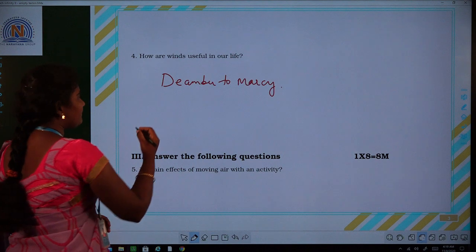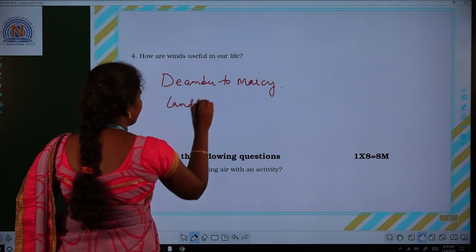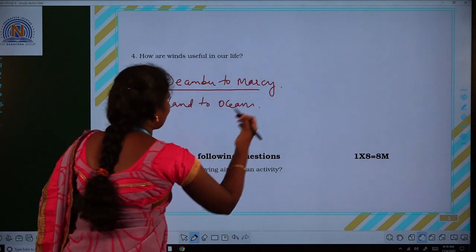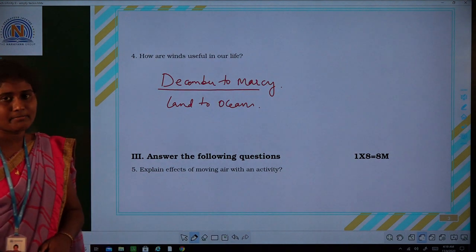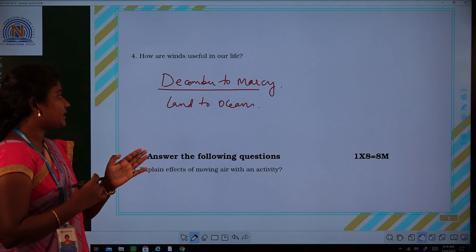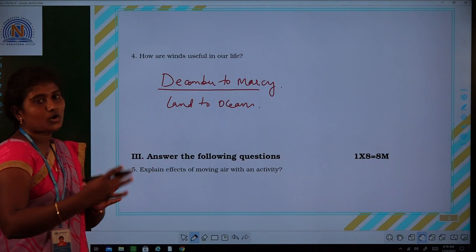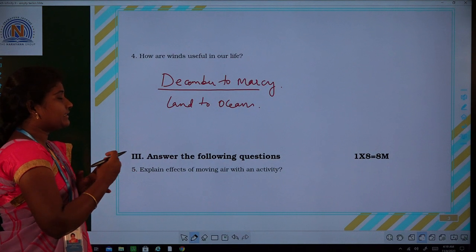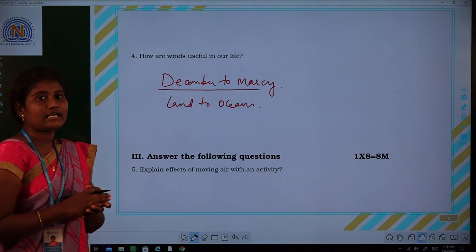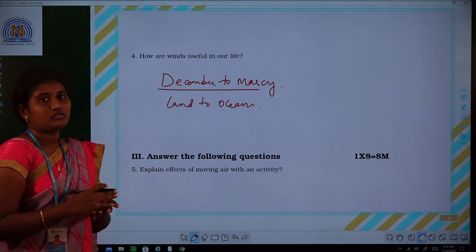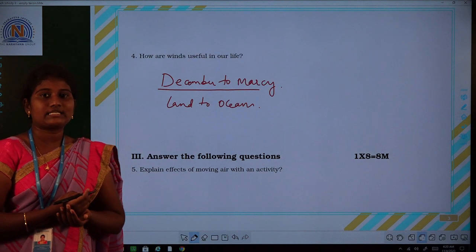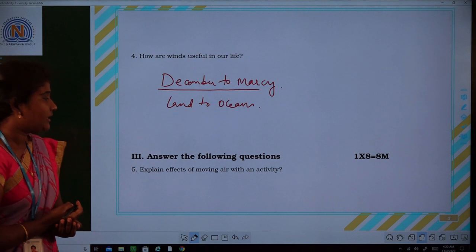Generally the wind moves from land to ocean. In the months of December to early March, the direction is reversed. The air moves from ocean to land. At that time, the air carries water from the ocean to land and it gets rain. So in our country, many farmers depend upon this for harvesting. These winds are also useful for the generation of energy. Let us see the fifth question.